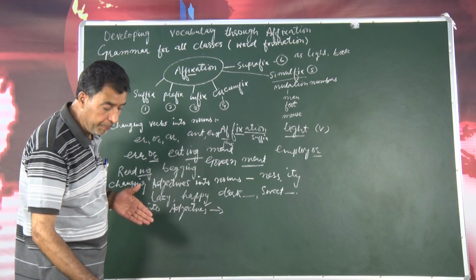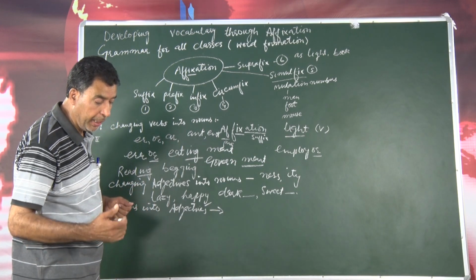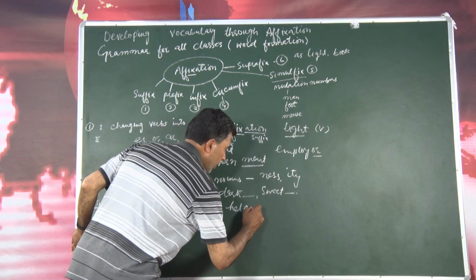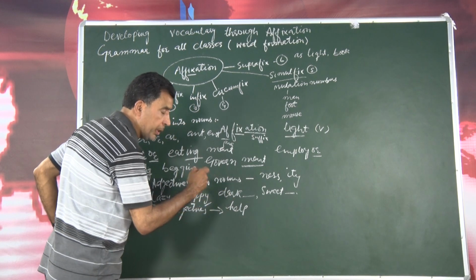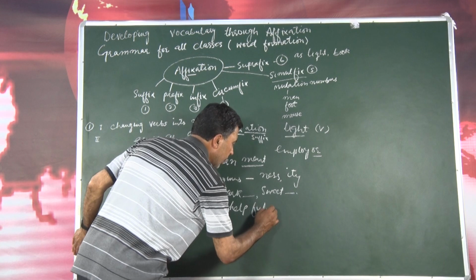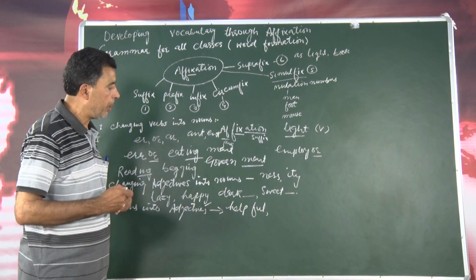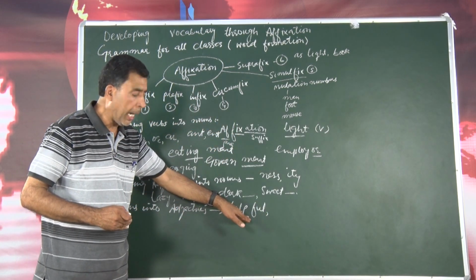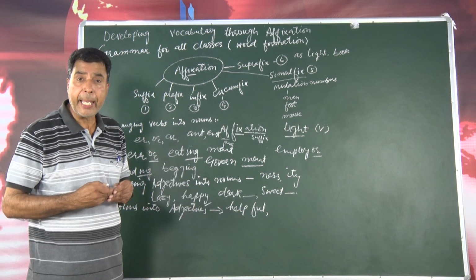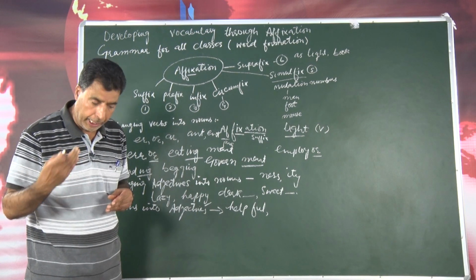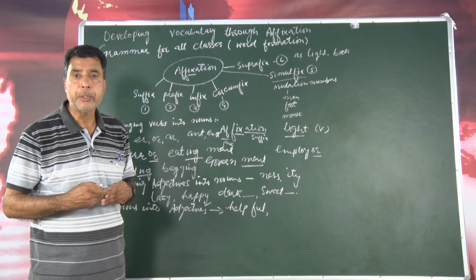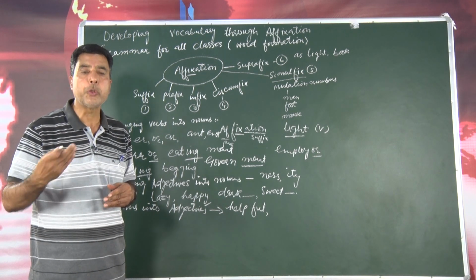Now, here is a word, for example, I will write the word help, H-E-L-P, help. We can use it as a noun also, as a verb also, but if we use F-U-L as a suffix, it is helpful. Then fear, F-E-A-R, fearful, care, C-A-R-E, careful, very good. Truth is there, T-R-U-T-H, truth. Can you make it by adding F-U-L? Very good, it is truthful.